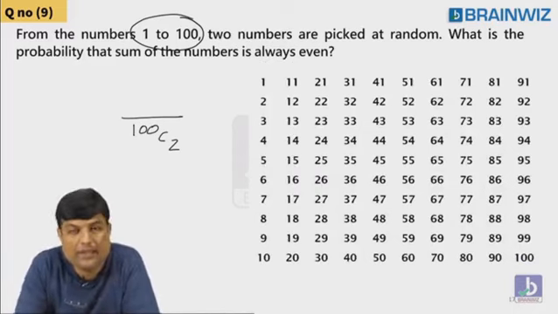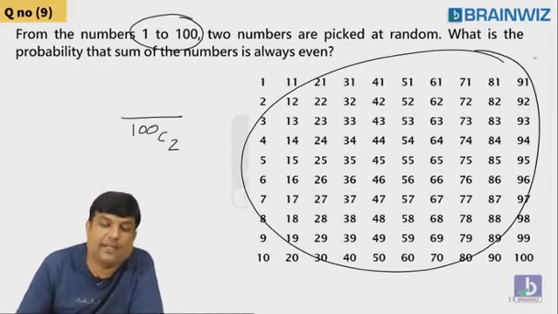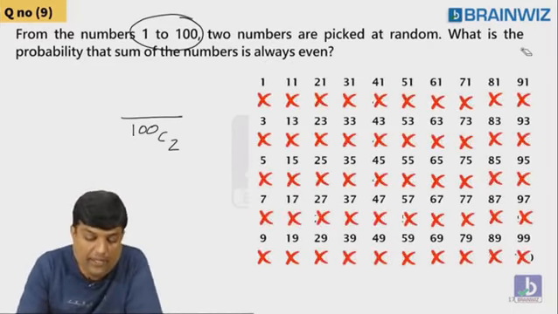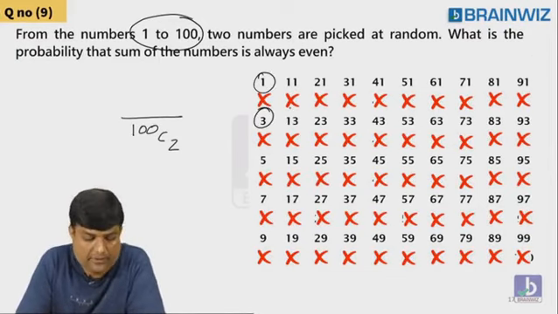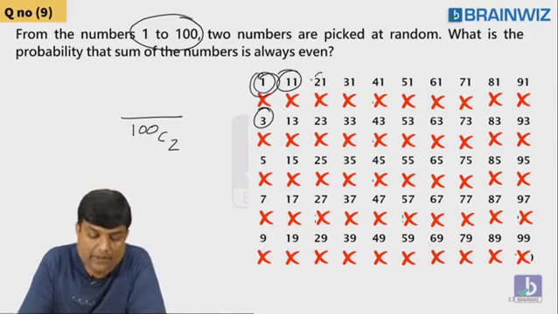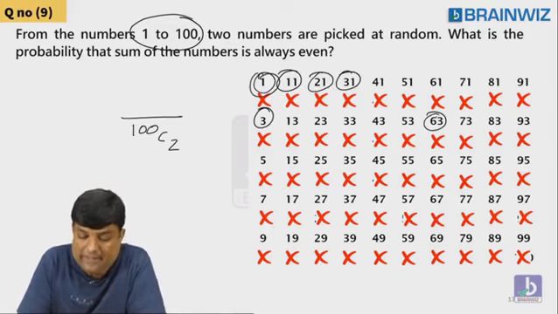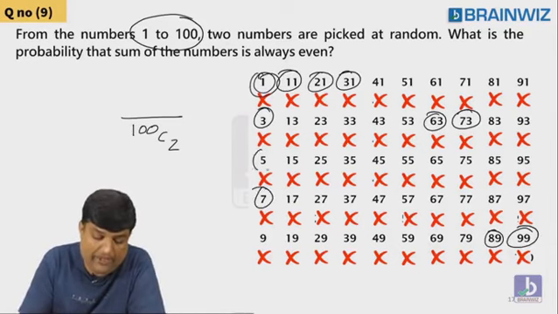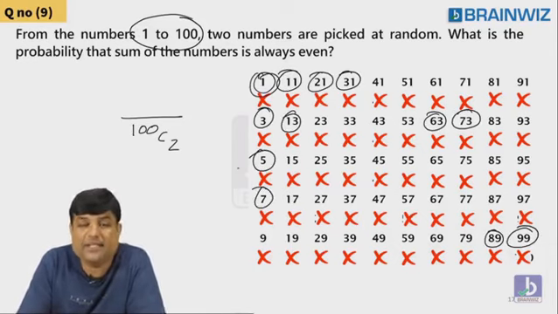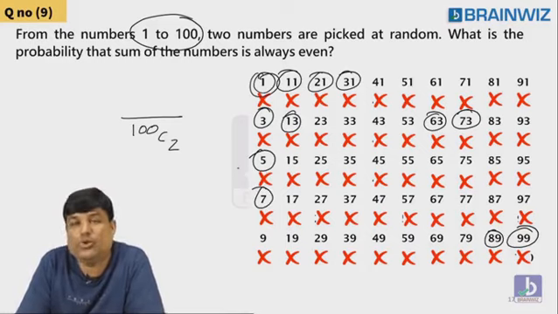So let me show you that. This is the 100C2, you all know that. Now let me take 1, 3. 1 plus 3, even. 1 plus 11, even. 21 plus 31, even. 63 plus 73, even. 89 plus 99, even. 7 plus 5, even. 3 plus 13, even. Means you should know this thing.